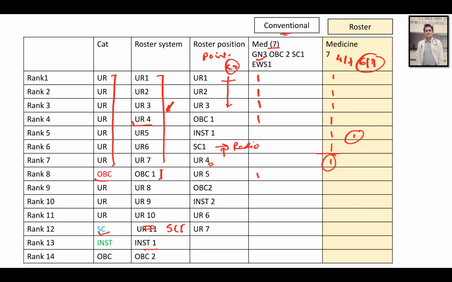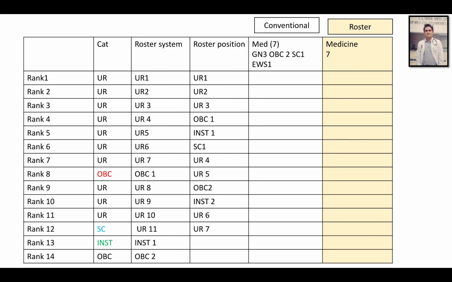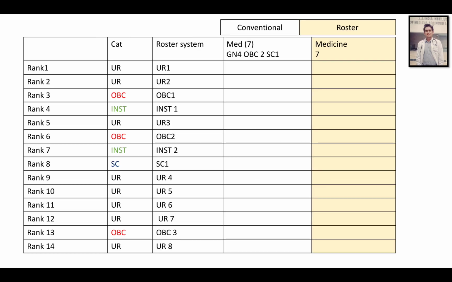I feel no, because the institutional quota that is going to be introduced is definitely going to affect the UR category the most. So it kind of equates both things, and definitely it gives more chance to merit. That's what I feel. So this is one example, but what happens in another example?